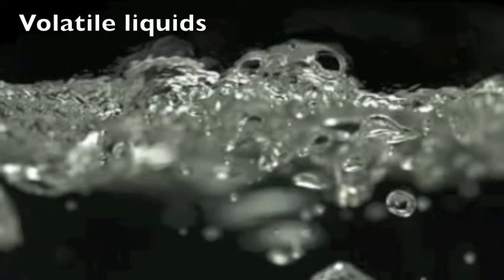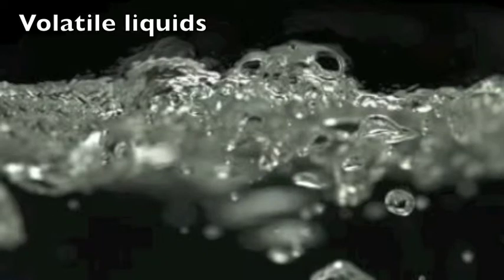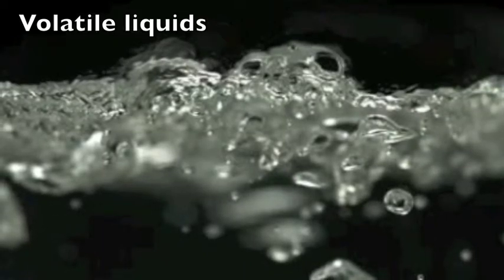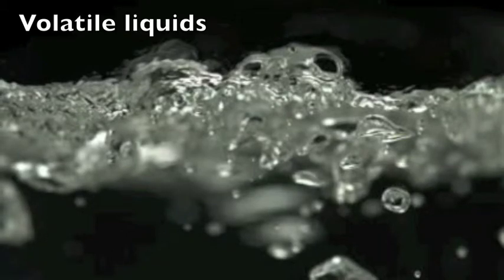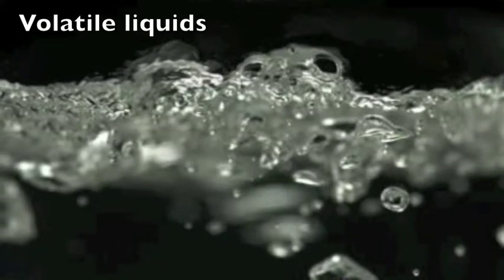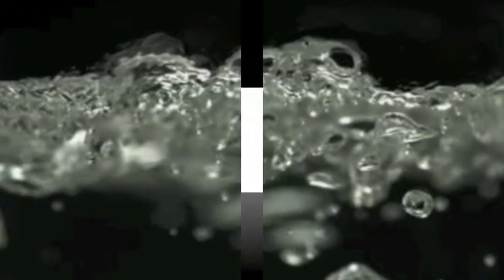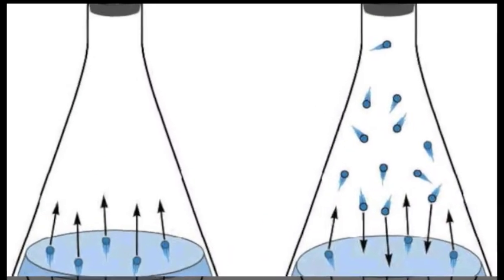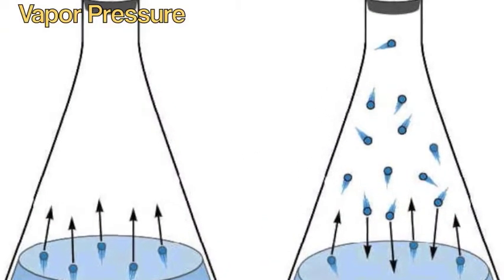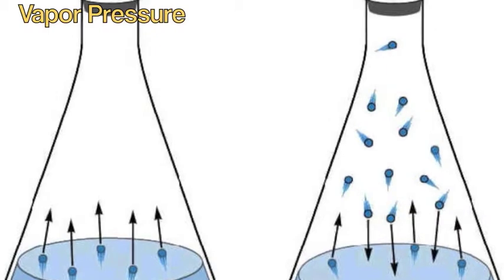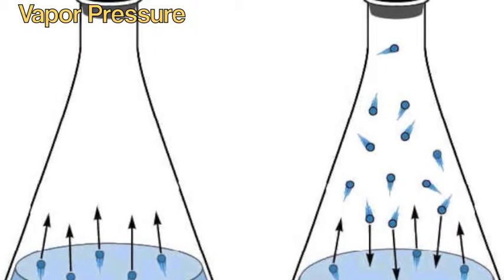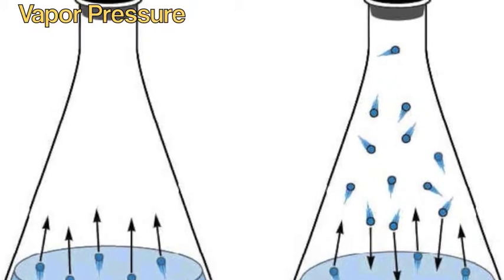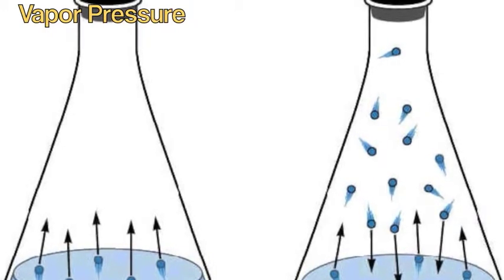Volatile liquids describes how easily a substance will vaporize. A volatile substance can be defined as a substance that evaporates readily at a normal temperature and/or one that has a measurable vapor pressure. Vapor pressure is defined as the pressure exerted by vapor in thermodynamic equilibrium with its condensed phase at a given temperature in a closed system.